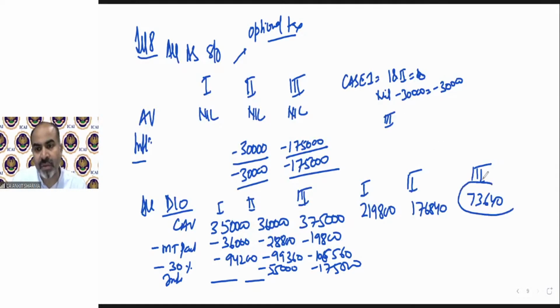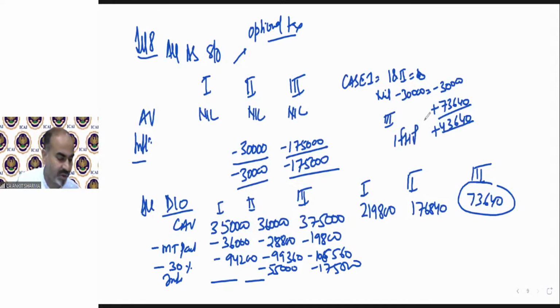The house 3 value is 73,640. So net value will be 43,640. So if we consider house 1 and 2 as self-occupied and house 3 as deemed let out, then the net income from house property will be 43,640. Clear?